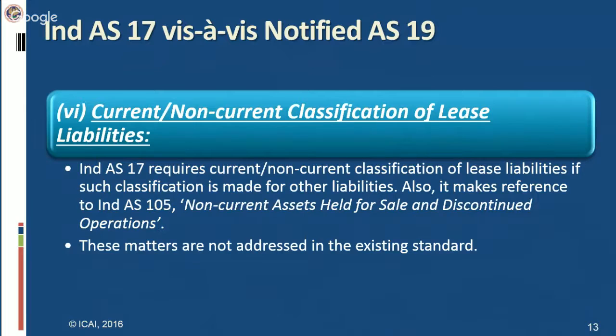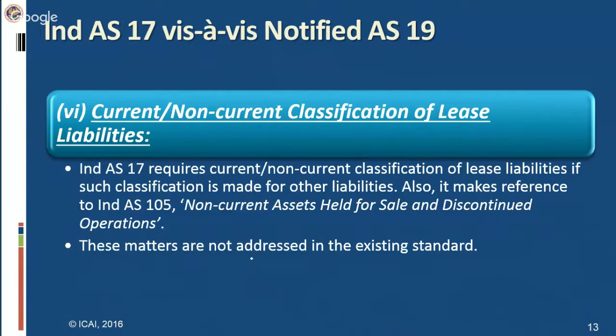However, if the classification of your lease asset and your lease liability is different, for example you classify your lease asset as non-current but your lease liability as current, then you cannot set it off. It will not be appropriate for the liabilities for lease assets to be presented in the financial statements as a deduction from the lease asset.